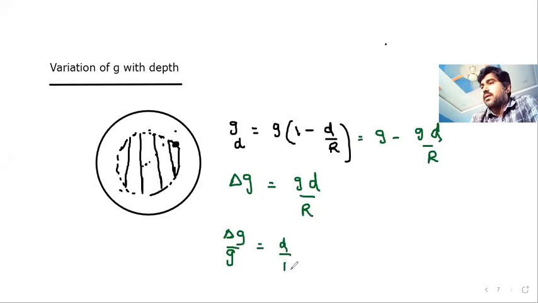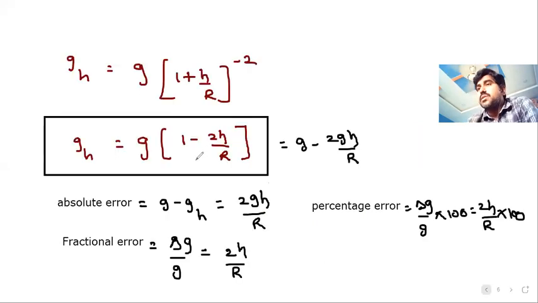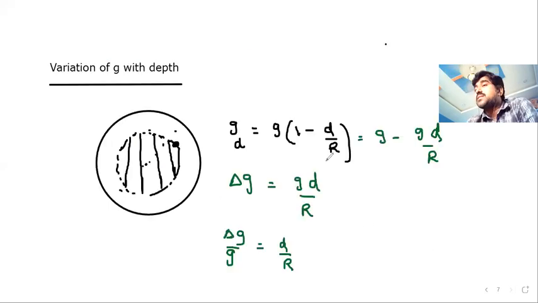When we compare the previous case of height with depth, in which case will the deviation be more? Here, what is the formula? g into 1 minus 2h by R. And here, 1 minus d by R only. So in the case of height, the change in g value is double when compared to the case of depth. By using these factors, I have explained the variation of g for today.